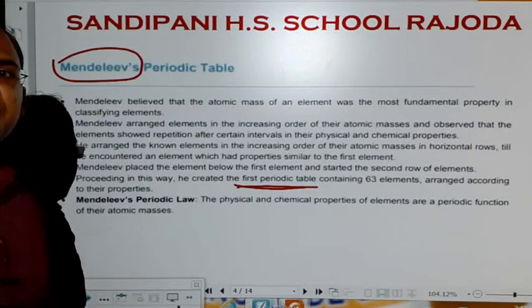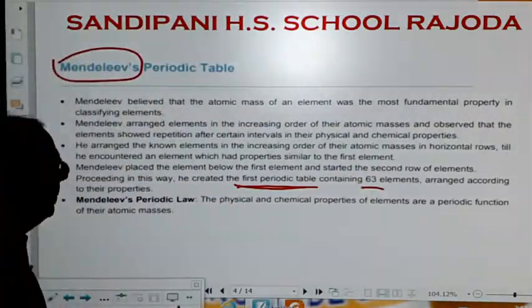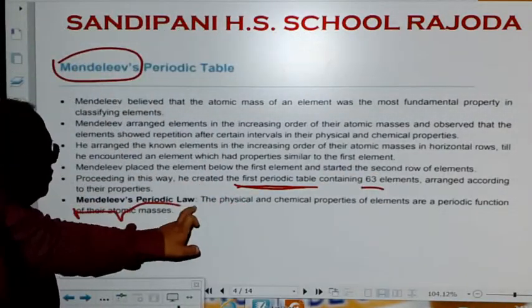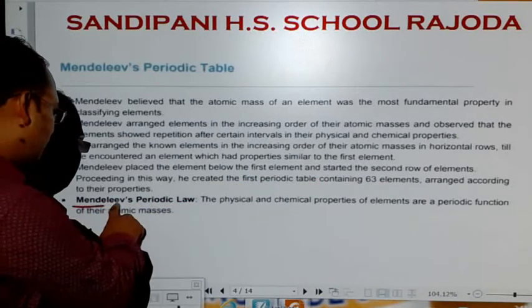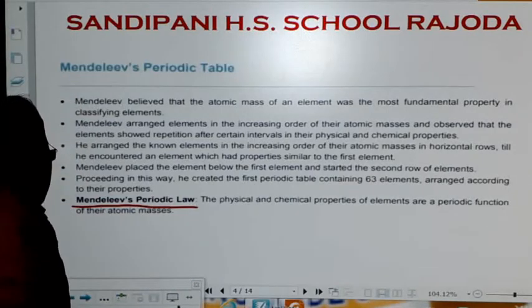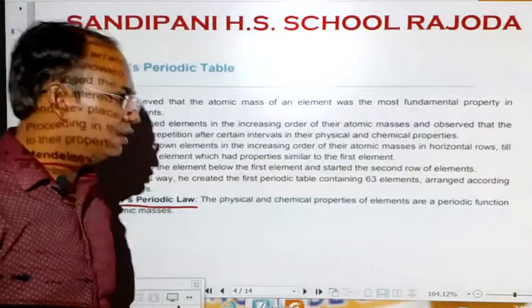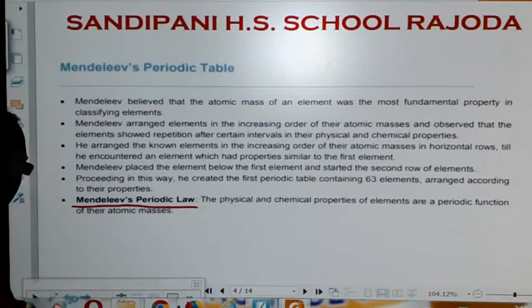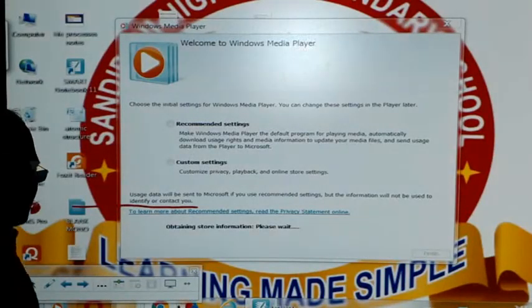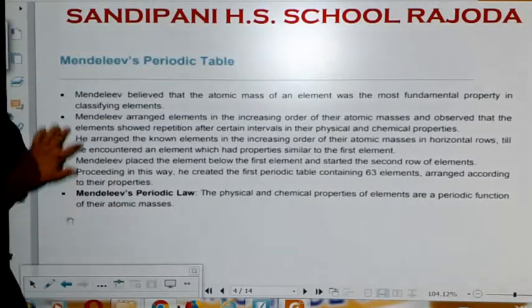And how many elements did he classify? He classified nearly 63 elements. And this was Mendeleev's periodic law, that the periodic physical and chemical properties of elements are a function of the atomic masses of the elements. Let us see the periodic table of Mendeleev, and how we arrange the elements.